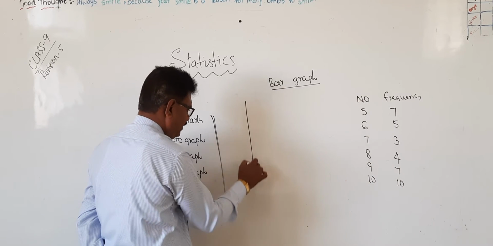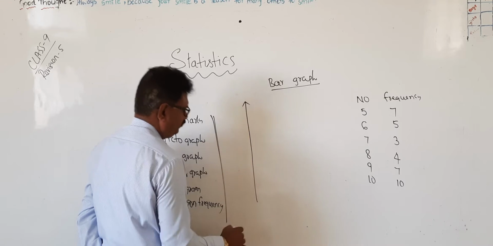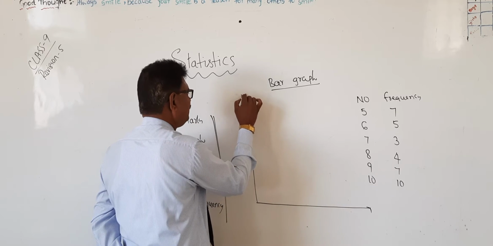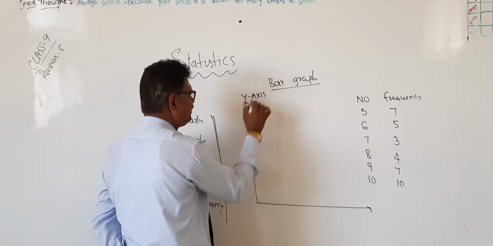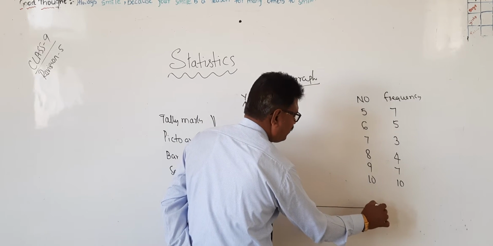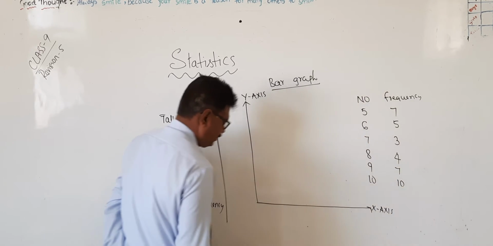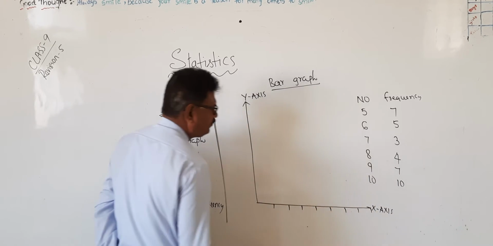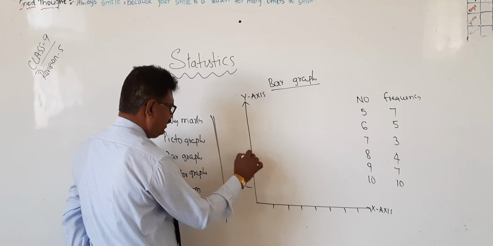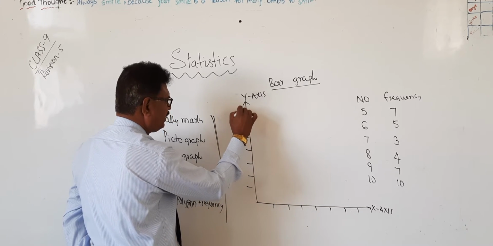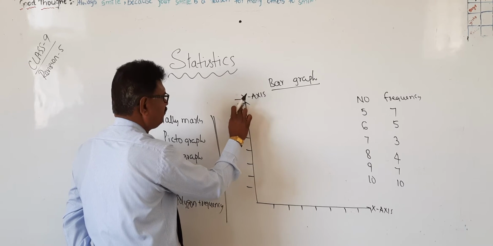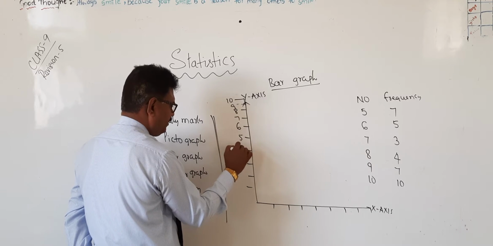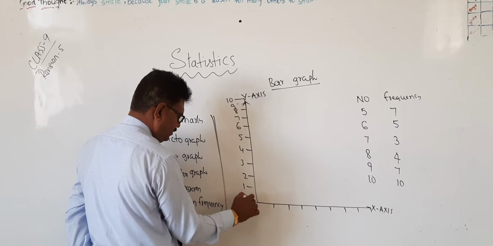Now, very simple. This is the graph. This is the vertical one, therefore it is the y-axis. This is the horizontal one, therefore it is known as the x-axis. Mark 1 unit, 2, 3, 4, 5, 6, 7, and along the other axis 1 to 10.